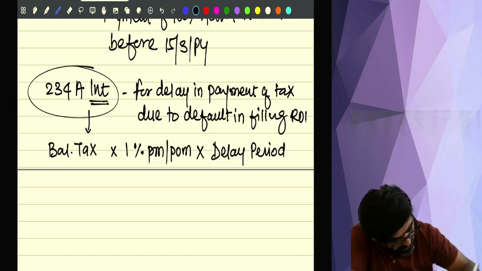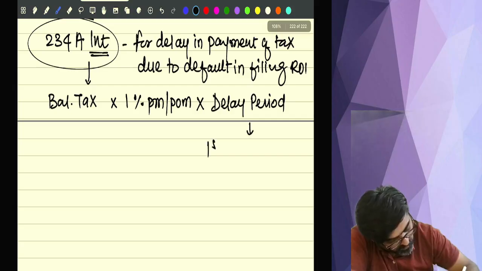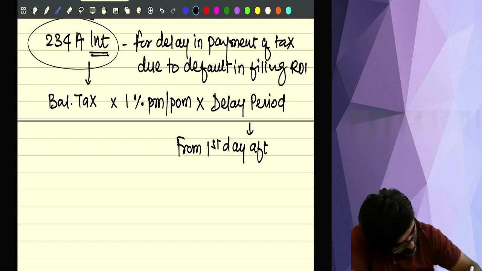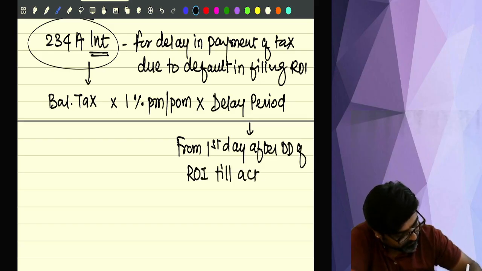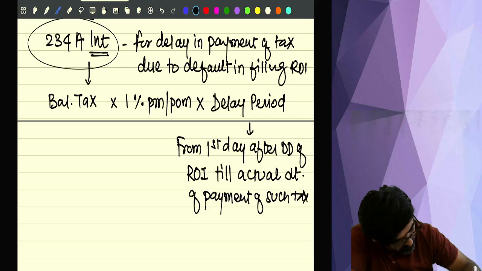And that delay period will be counted from the first day after the due date of ROI till the actual date of payment of such tax.